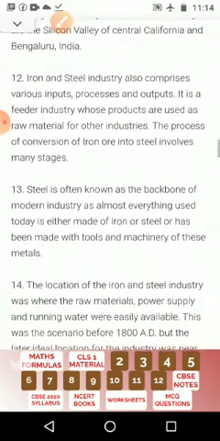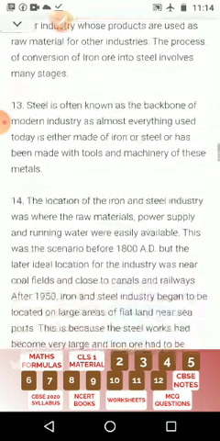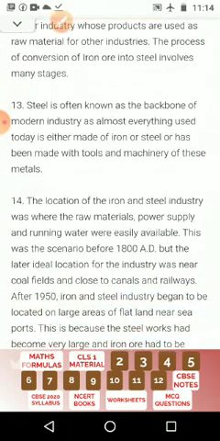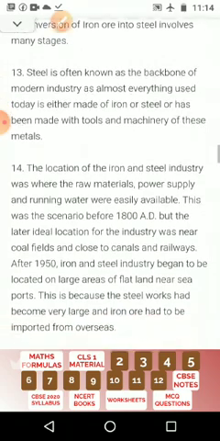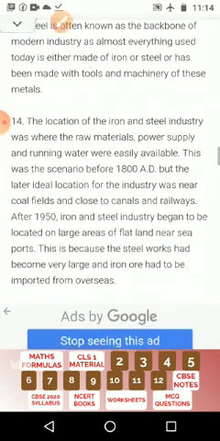The process of conversion of iron ore into steel involves many stages. Steel is often known as the backbone of modern industry, as almost everything used today is either made of iron and steel or has been made with the tools and machinery of these metals.